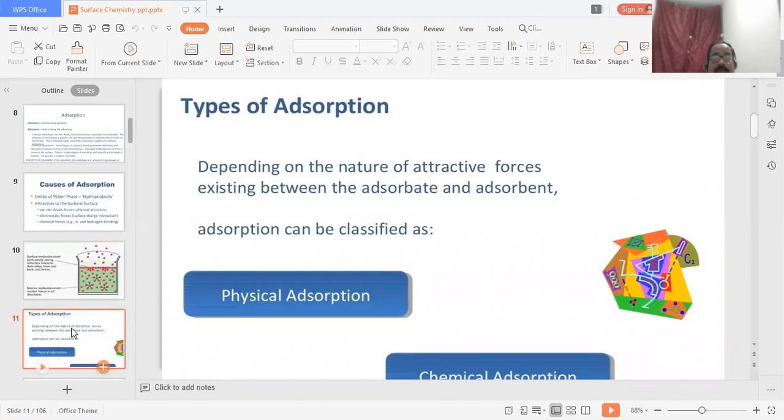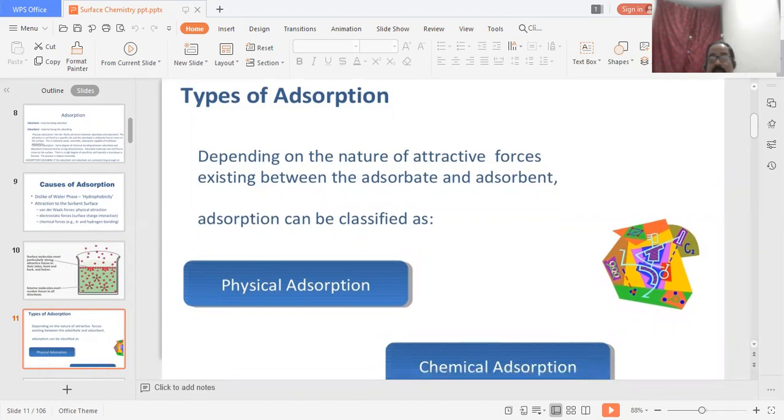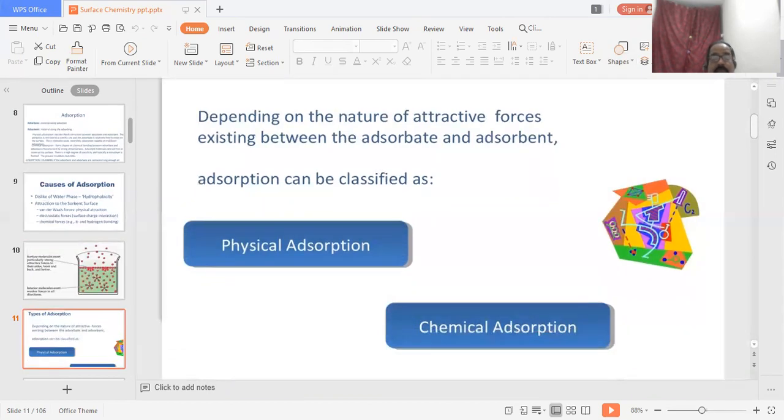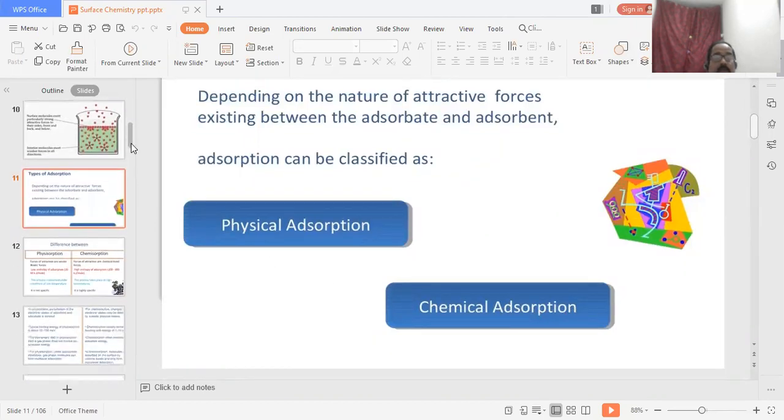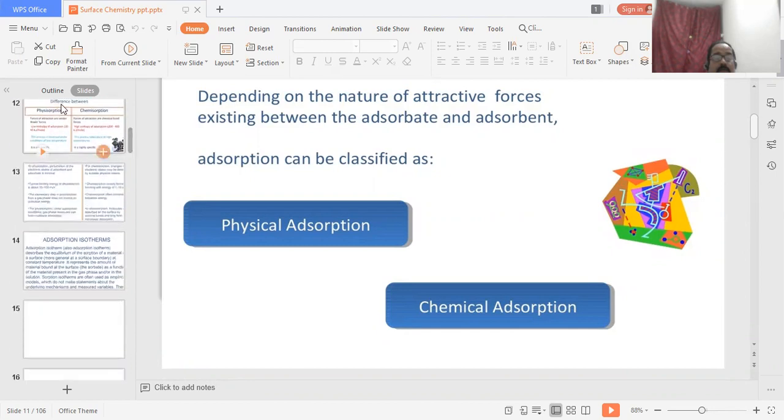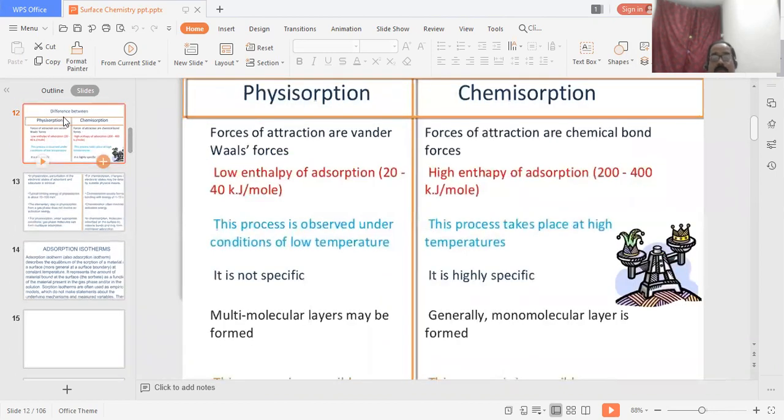The next topic, types of adsorption. Depending on the nature of the attractive force acting between the adsorbent and adsorbate, adsorption can be classified as physical and chemical adsorption. Okay? So in physical and chemical, what is the difference? These types are called physisorption and chemisorption.